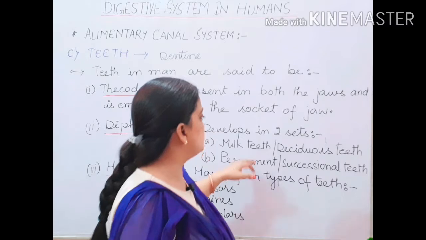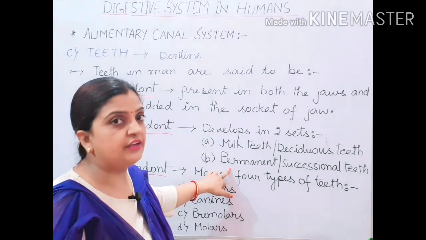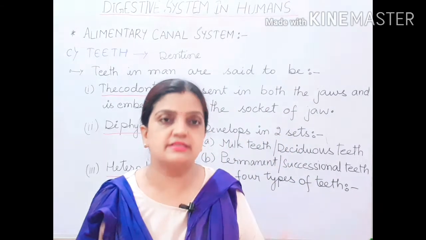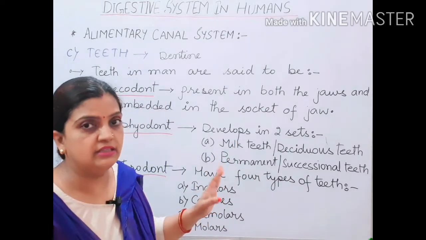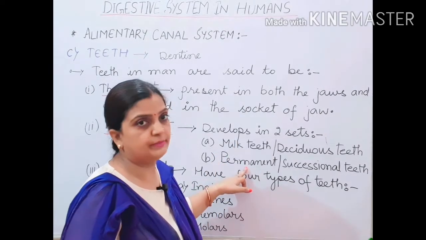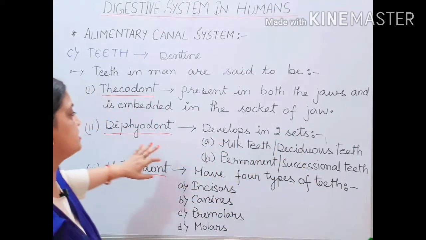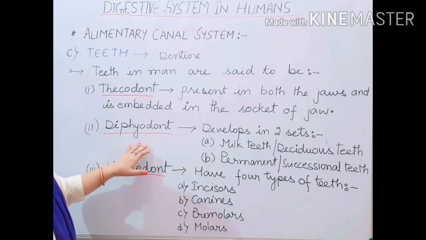Always remember, once the milk teeth are broken, permanent teeth can come. But once a permanent tooth is broken, it is not possible that another tooth will come. So you have only one chance after the falling down of the milk teeth, that is the replacement by permanent teeth. That is why these two sets of teeth are present. That is why human beings are also said to be diphyodont.